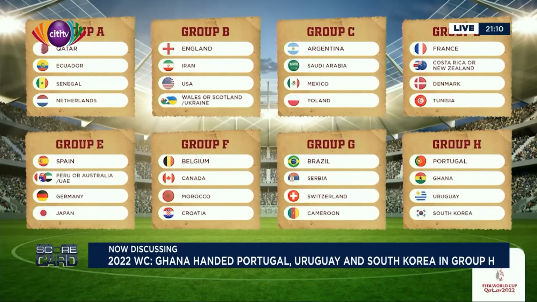Group G will have Brazil, Serbia, Switzerland, and Cameroon, the other African team in there. And Group H, that's where Ghana found themselves, the last group. Portugal, with Cristiano Ronaldo, Bruno Fernandes, Ruben Diaz, Bernardo Silva, all of them up against Ghana. Then there's Uruguay, Luis Suarez still actively playing, so there's an opportunity to avenge the defeat of 2010. And there's South Korea, familiar opponents for Ghana, who they have played many, many times in friendly matches.